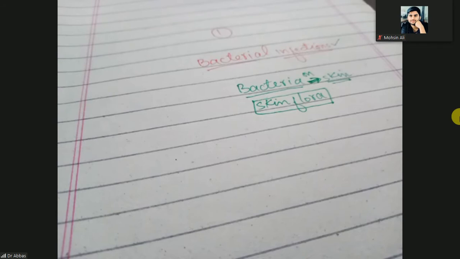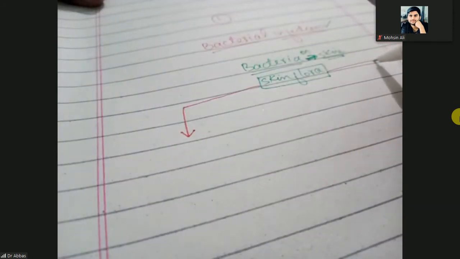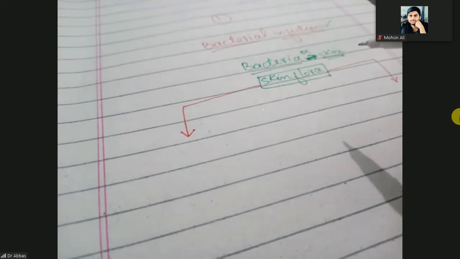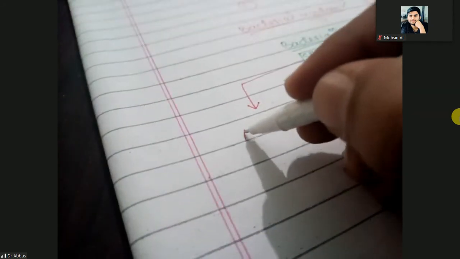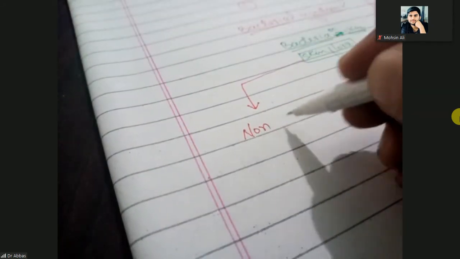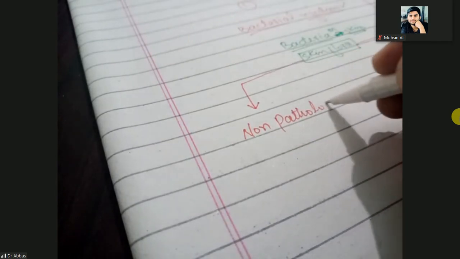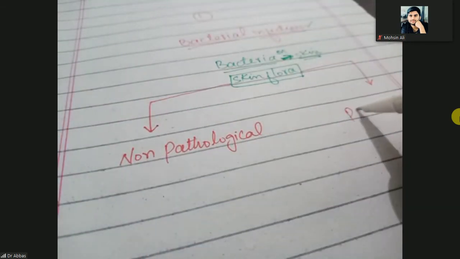So these skin bacteria can be of two types. One is non-pathological and the other is pathological.